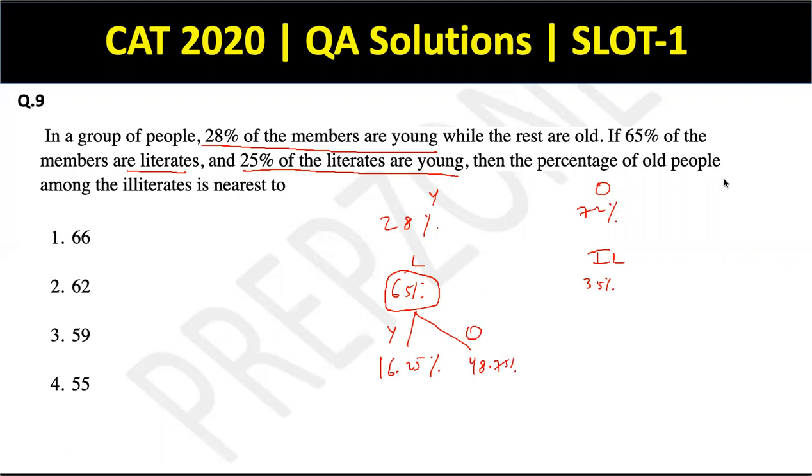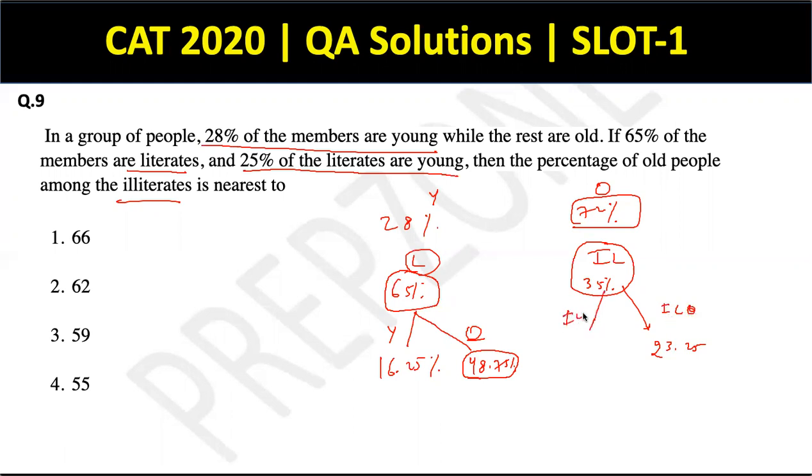Then the percentage of old people among the illiterates. So is illiterates में old people कितने होंगे वो मुझे निकालना है. So clearly literate old is 48.75 and the total old is 72. So the remaining has to be illiterate old, and the remaining is what? 23.25. So 72 minus 48.75. This is 23.25, which is illiterate old. So the remaining of 35 will be illiterate young, which will be 11.75.